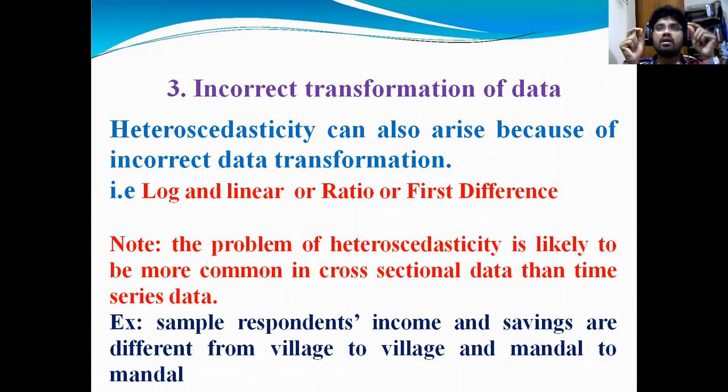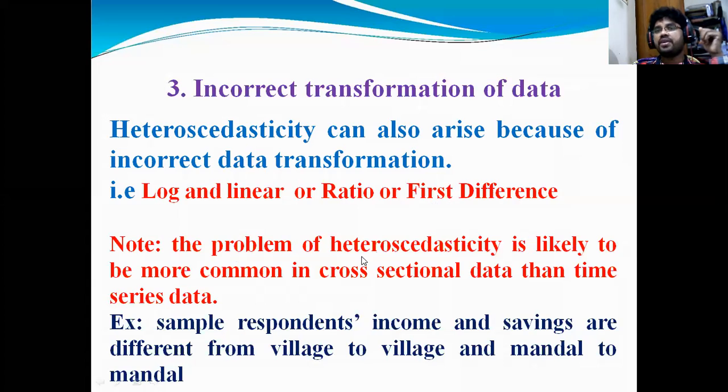For example, as I told you, consumption is a function of income and rainfall. If I transform income into log form but do not transform rainfall, I may get a heteroscedasticity problem. So whatever variables we are considering, we should transform all of them into the same form, that is log form or natural logarithm form, or ratios, or sometimes we will take the first difference. Okay. So when you are getting multicollinearity problems, you need to use the first difference method.